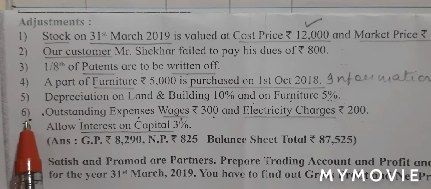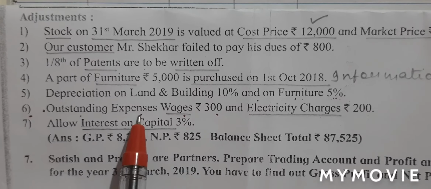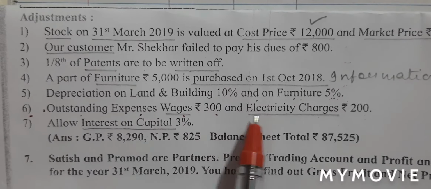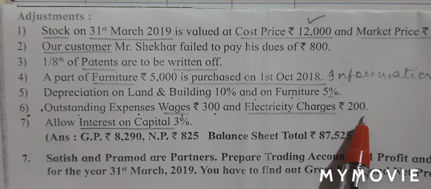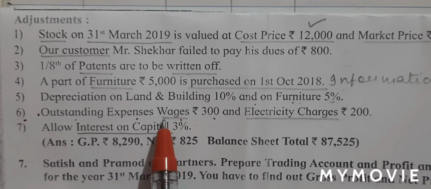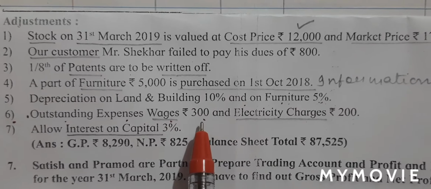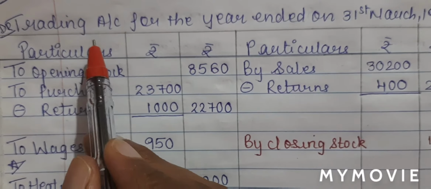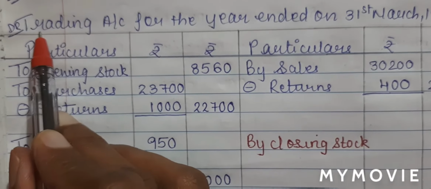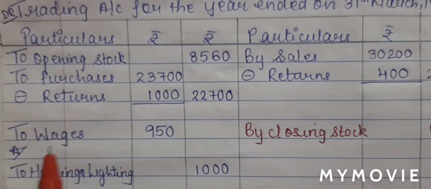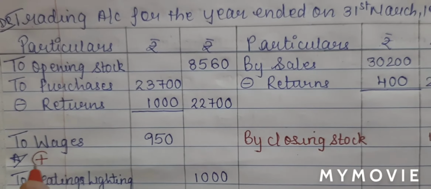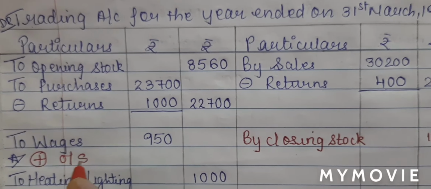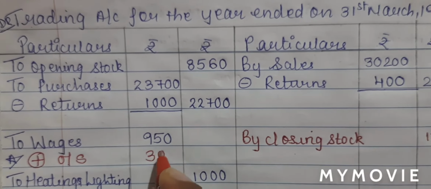and in the outer column I'll write 525. Adjustment number 6, outstanding expenses, wages rupees 300 and electricity charges rupees 200. So let us first do the effect for wages. My first effect for wages will come in trading account debit side. I have already written wages. It's outstanding, which means I will add outstanding 300 rupees.